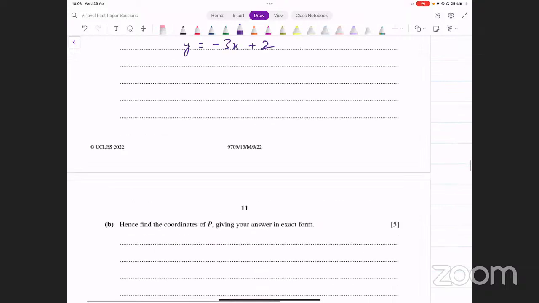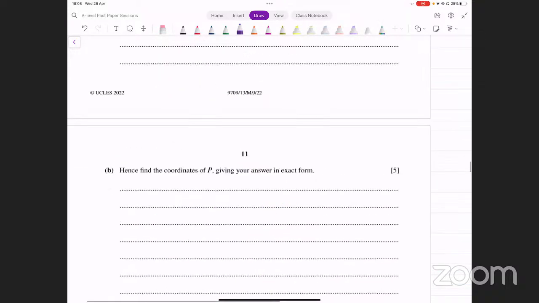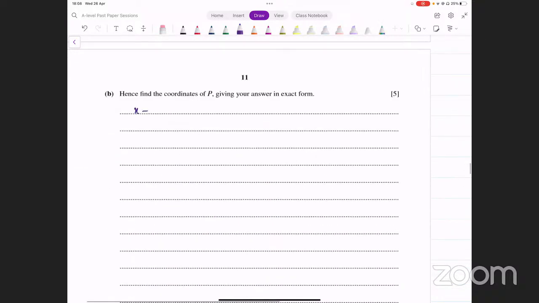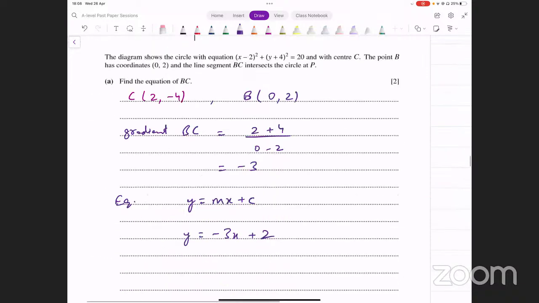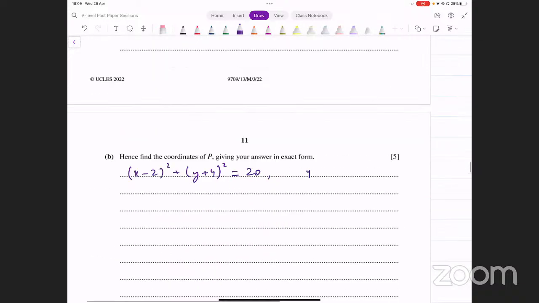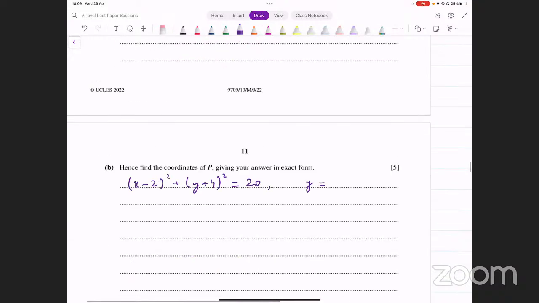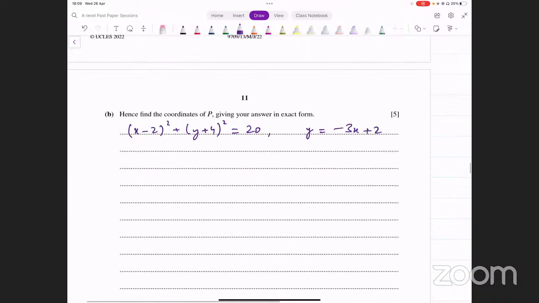All right, so let me write down those two equations here. We have the equation of the circle that looks like this: x minus 2 whole squared plus y plus 4 whole squared equals 20. That's the equation of the circle that we've got. An equation of the line that we have found is y equals minus 3x plus 2. You just have to solve them simultaneously. इनको simultaneously हम कैसे solve करते हैं? जो linear वाली equation होती है ना, उसको हम input कर देते हैं दूसरी equation में. इसको जाके यहाँ पे input कर दें.